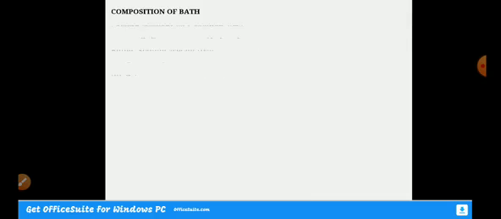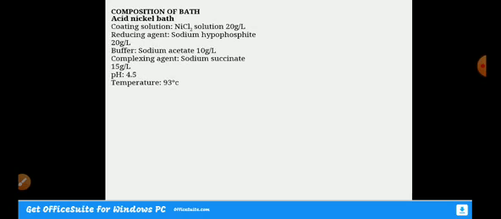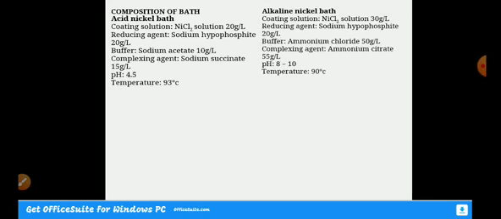Composition of bath. Okay, now we'll go for the acid nickel bath. This is one more addition, electrolysis plating of nickel. So this is the bath composition with respect to the acid nickel bath and the alkaline nickel bath. The coating solution is almost the same, but the quantity we are using has a slight difference. And the reducing agent is the same in both.